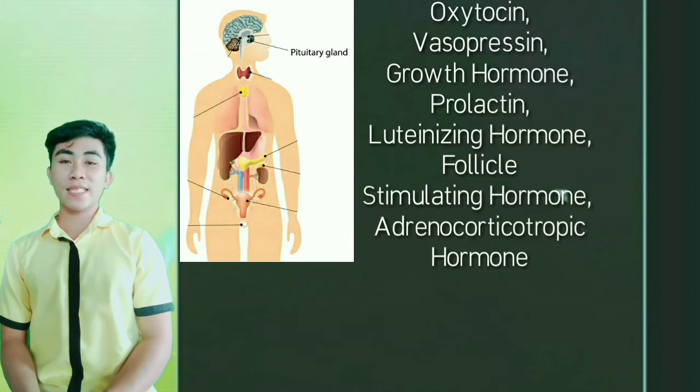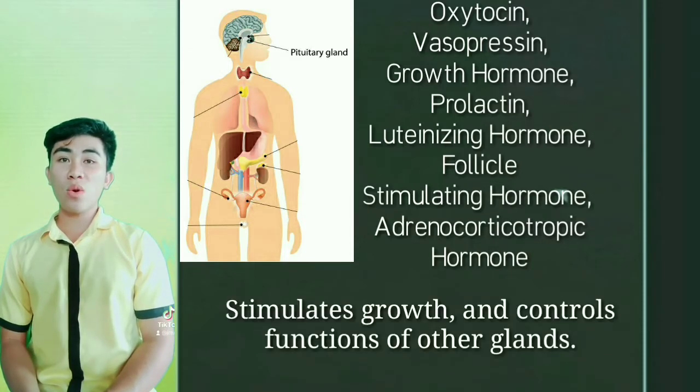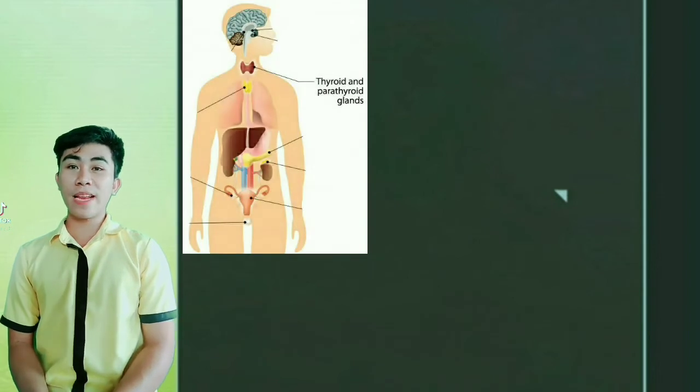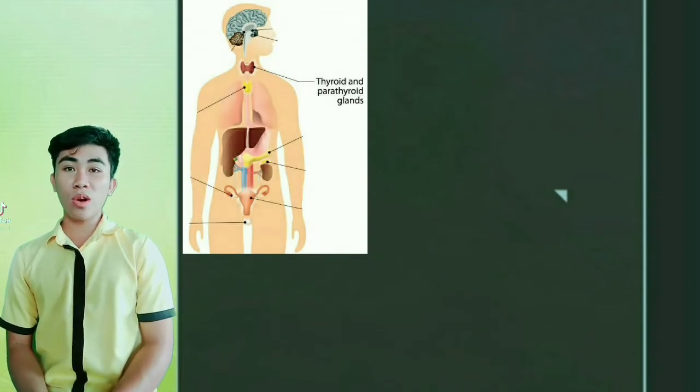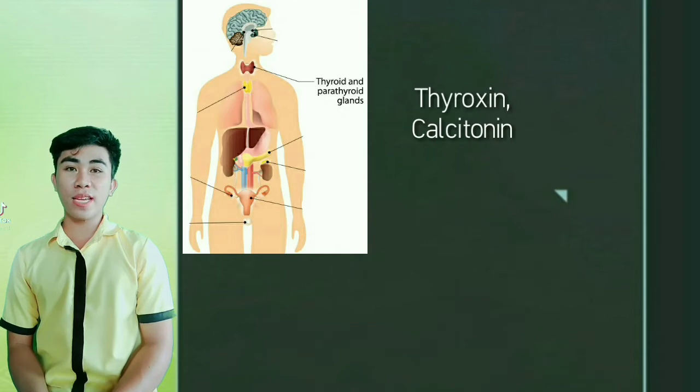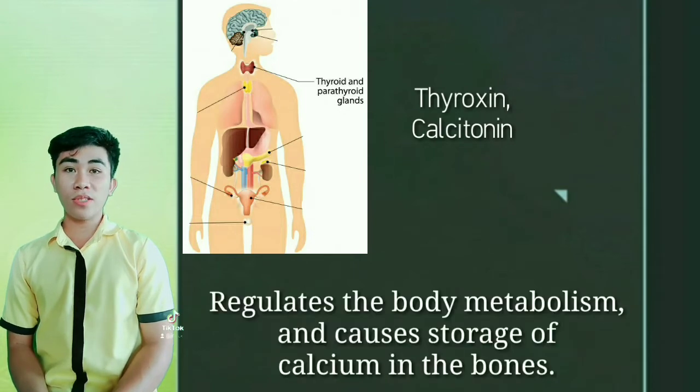The pituitary gland. It is located at the base of the brain. It releases the hormones oxytocin, vasopressin, growth hormone, ACTH, prolactin, luteinizing hormone, and FSH. This gland and its hormones stimulate growth and control the functions of other glands. The thyroid gland is located below the voice box. It releases the hormones thyroxine and calcitonin. This gland and its hormones regulate body metabolism and cause storage of calcium in bones.